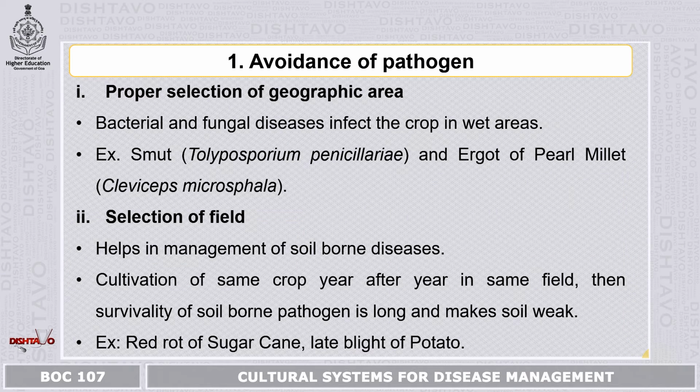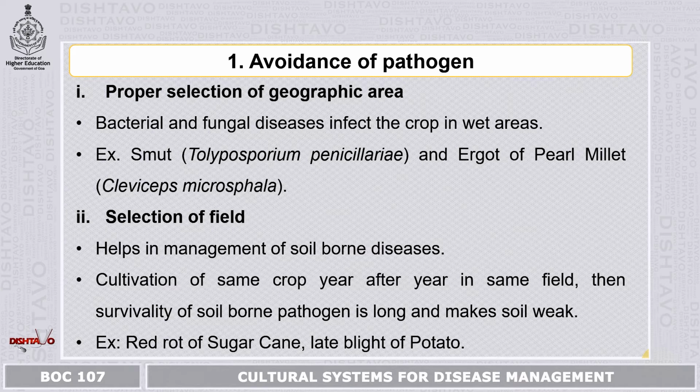Now the first one, that is avoidance of pathogen. Under this there are different strategies. First we will see proper selection of geographic area. There are some diseases, for example bacterial and fungal diseases, which infect crops in wet areas. For example smut of Tolyposporium penicillariae and ergot of pearl millet. These diseases are going to affect the plant if the plants are grown in wet areas. If we change the geographical area, then the extent of the disease may vary. It may be low or it may not affect the plant at all.